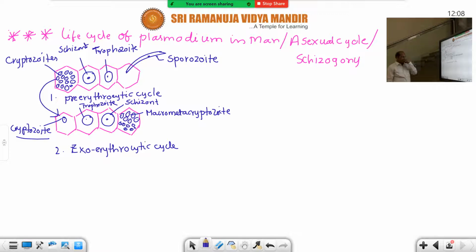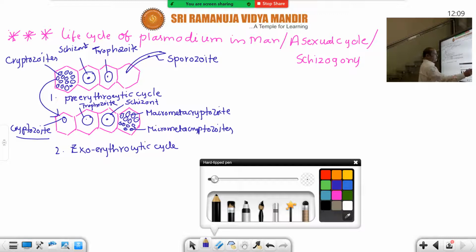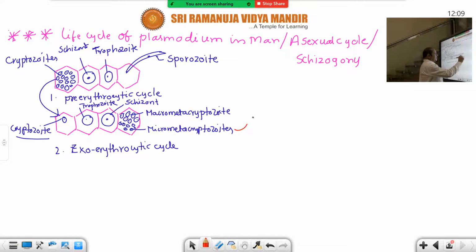So macro meta cryptozoites, and the smaller ones are the micro meta cryptozoites. These are the infective stages to RBC. So these micro meta cryptozoites directly enter into the RBC.